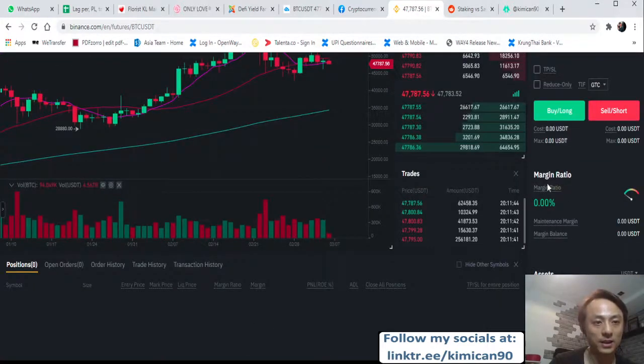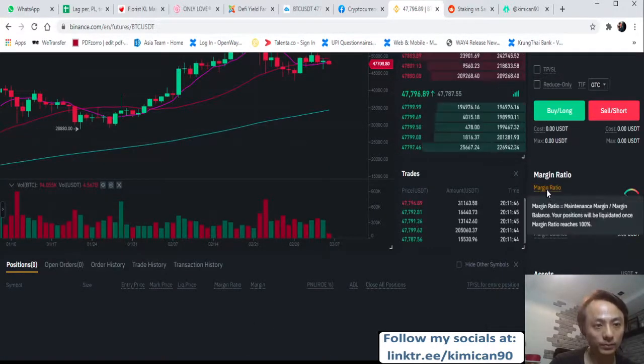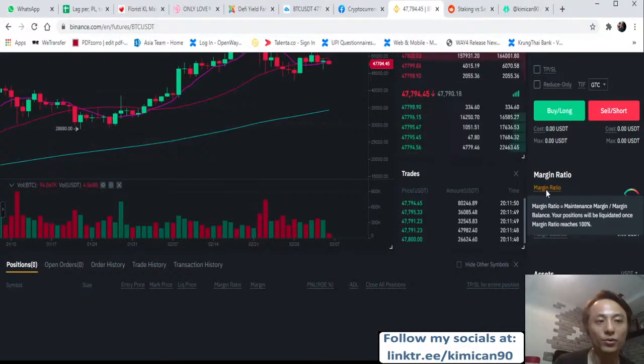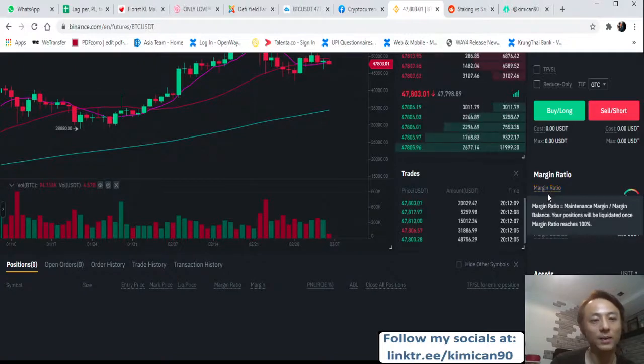And if your margin ratio is 100%, it means you get a margin call. So it's basically like trading forex, where if your account does not have enough balance and your position is going against you, your account will get liquidated, or they call it a margin call.